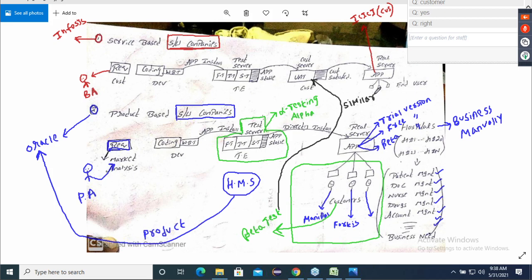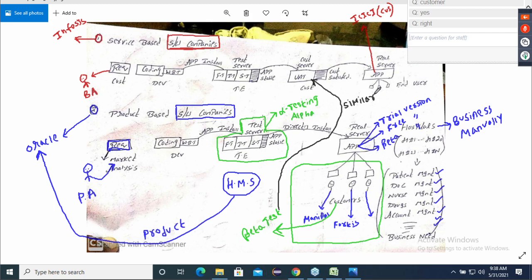Carefully listen. What points I've covered here is the definition of alpha testing, beta testing. I will give you only the definition of alpha, beta testing. But what you should understand from this diagram is there are two types of software companies: service-based, product-based. In service-based, business analyst collects the requirement. In product-based, product analyst collects the requirement. In service-based companies, we have a customer who gives us the requirement. But product-based companies, it is always done based on market analysis.